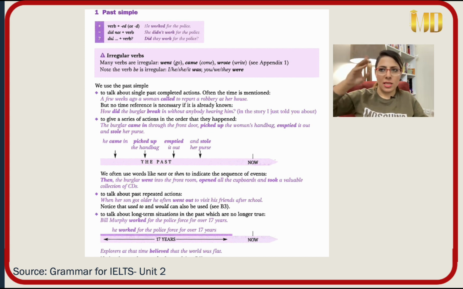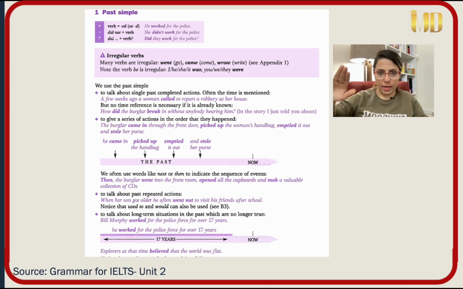Yes, so single, one, single. They are related to yesterday. They are completed. I called my mom. I wrote a letter. I met my friends. Yes, they are completed. Yes, they didn't continue up to now.